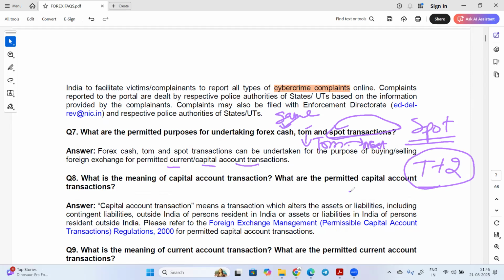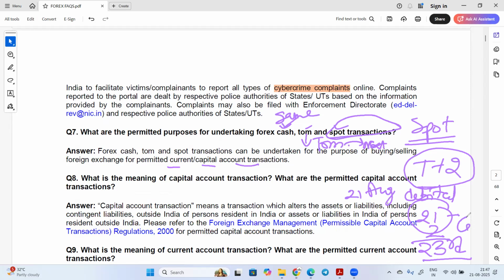So suppose today is 21st August. Today, if the amount is debited from the customer account, so today is 21st, the fund will be received by the beneficiary on T plus 2 basis. So today is 21, so 2 days you have to add and it will be 23rd. On 23rd, the fund will be credited in the beneficiary account. But here it is T plus 2 working days. This also you have to remember.